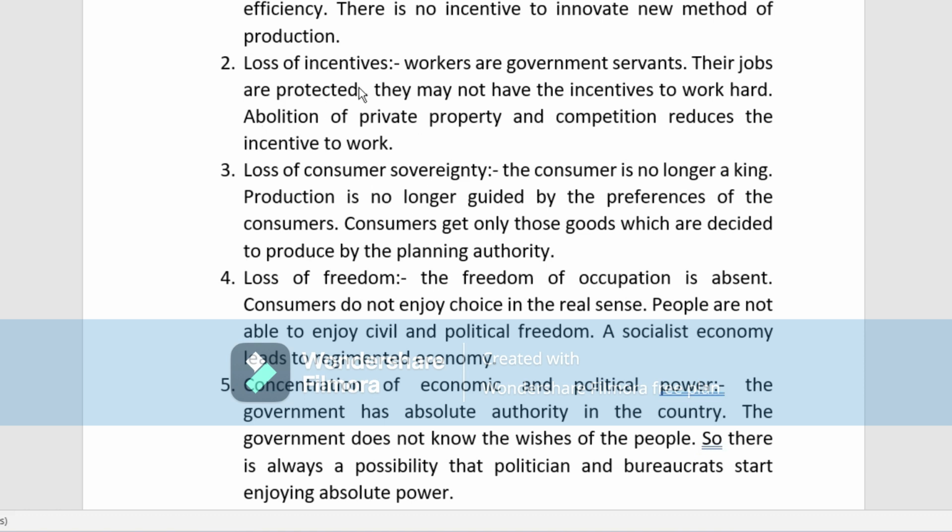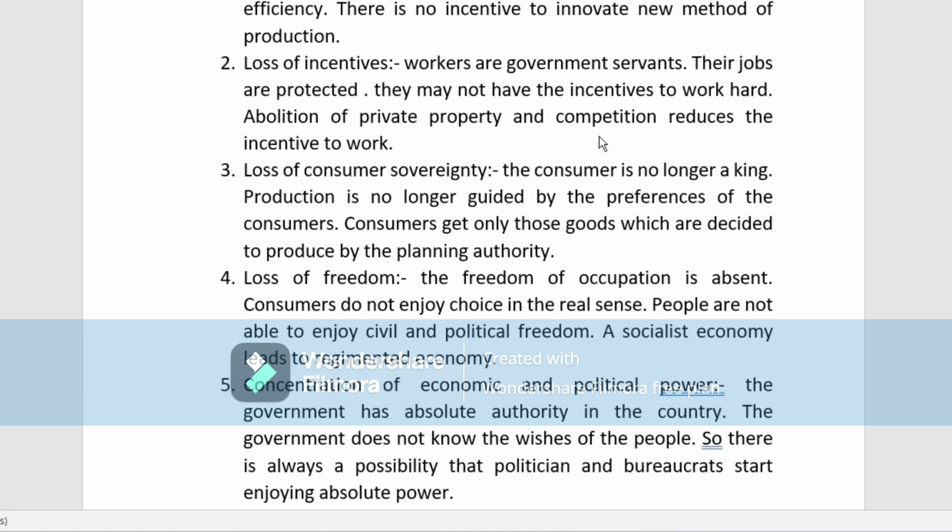Next is loss of incentive. Loss of incentive means, as government work is protected. We know that government servants' jobs are protected. As you get a government job, you know that yes, your job is secured. That means as your job is secured, you may not have any incentive for your hard work. Even if you work hard, you will not get extra benefit.